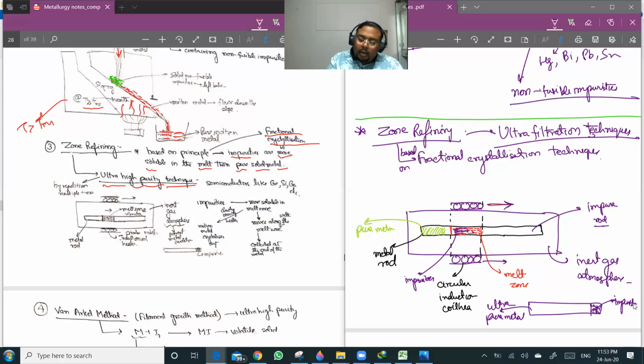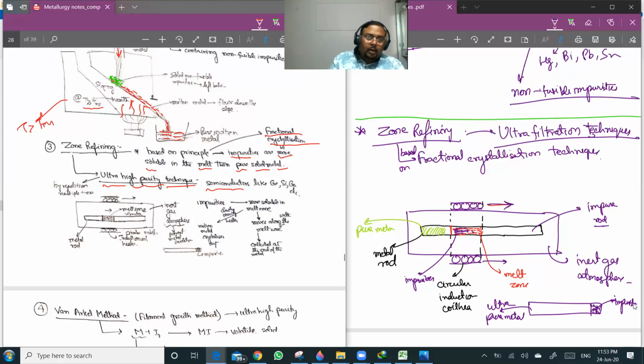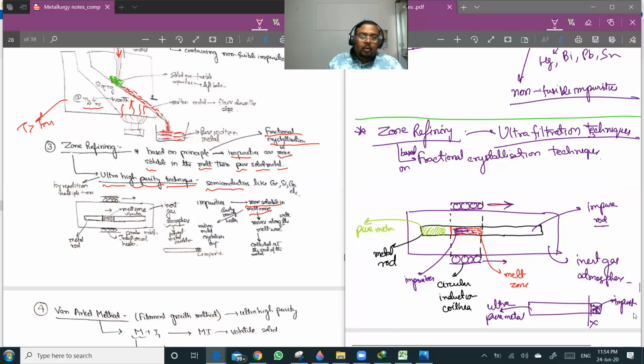So you see, this is an ultra high purity technique, and it is used for making semiconductors, for chips, like germanium, silicon, gallium, etc. The principle is that impurities are more soluble in the melt zone than in the solid. So they will be slowly moving along with the melt zone, while the pure metal will recrystallize. So you can collect the impurities at the end, and you can just cut it out.